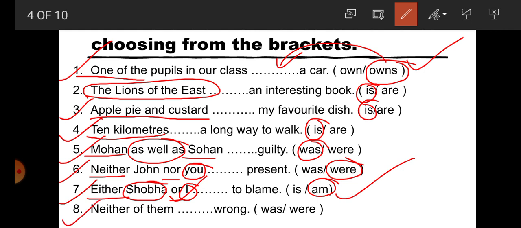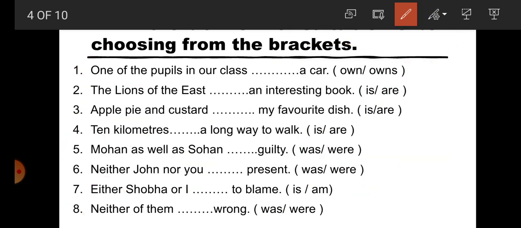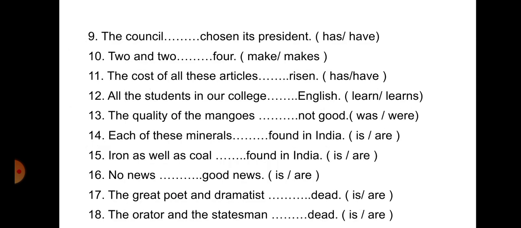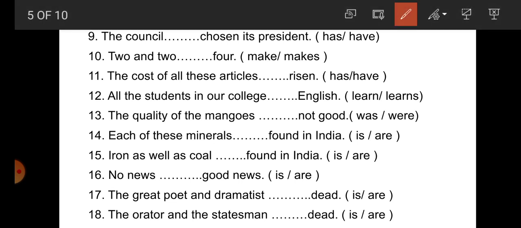Number 8. Neither of them dash wrong. Students, whenever the subject starts with each, every, either, neither, the verb must be singular. So what was is the correct verb here. Question number 9. The council dash chosen its president. Students, council is what? Council is a collective noun. So that's why here has is correct one.